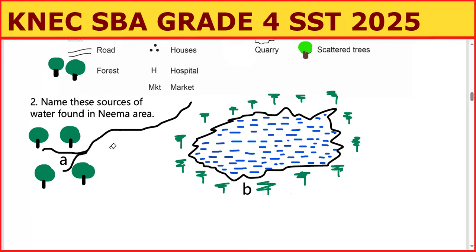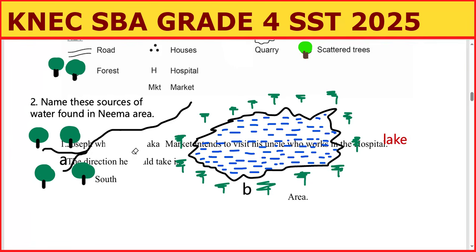So A is river, and B is what we call a lake. So we have a river and a lake.